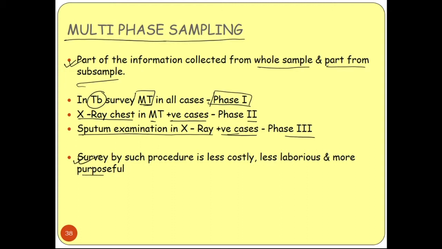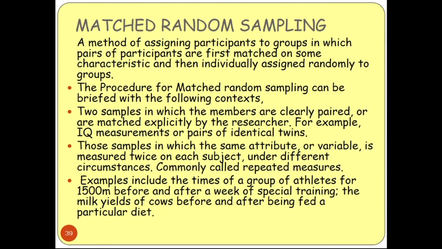Okay. So this is also a very important sampling technique, because it is less costly and less laborious. You can do it without much effort and it is more purposeful, and it can serve your purpose very clearly. That means you can get the actual, perfect data from the whole sample, the whole population. Okay. So another sampling technique is matched random sampling.